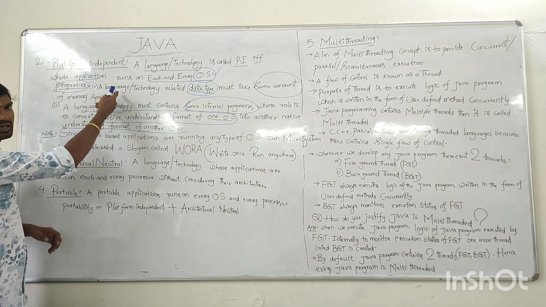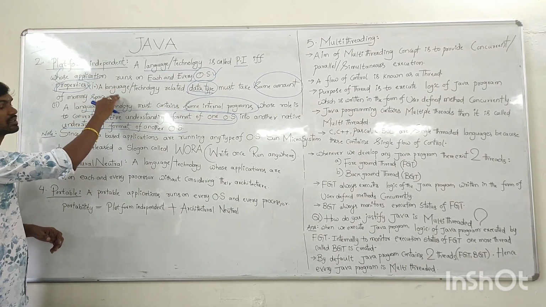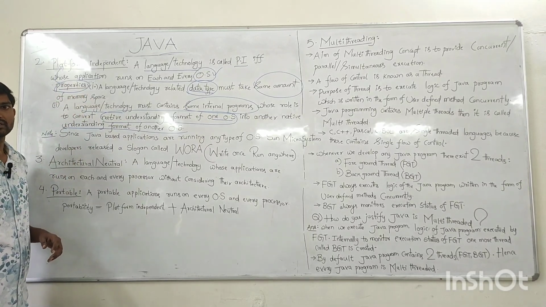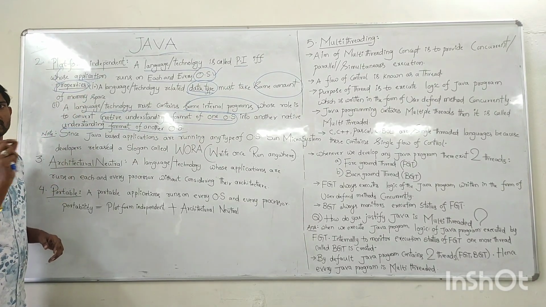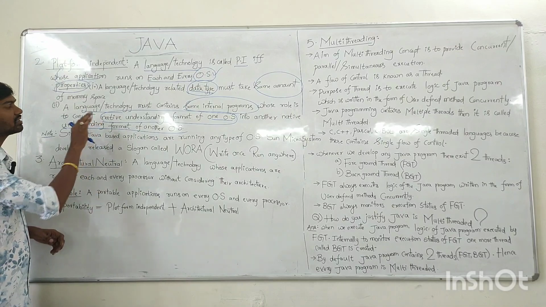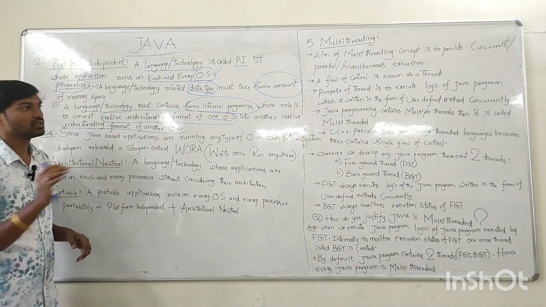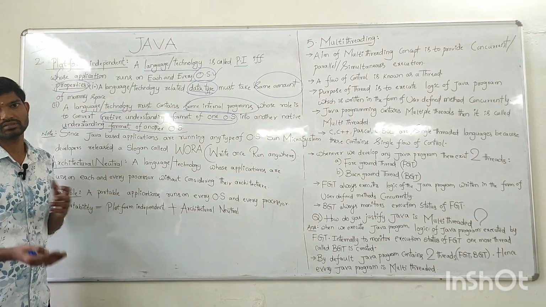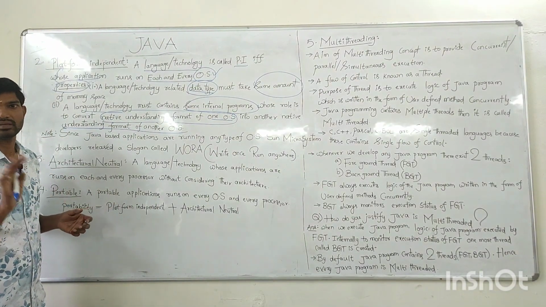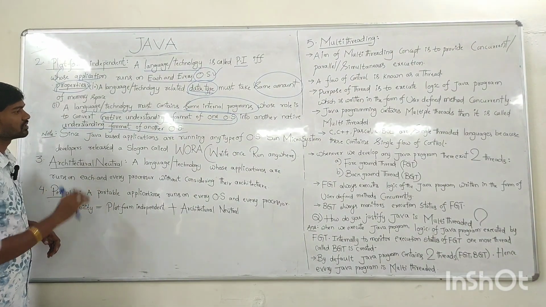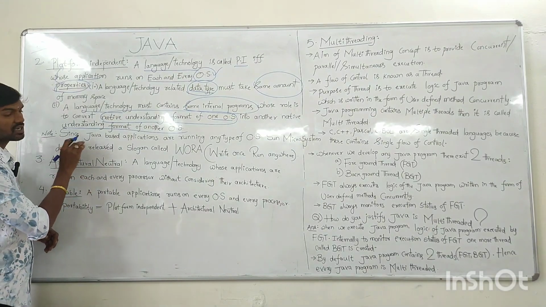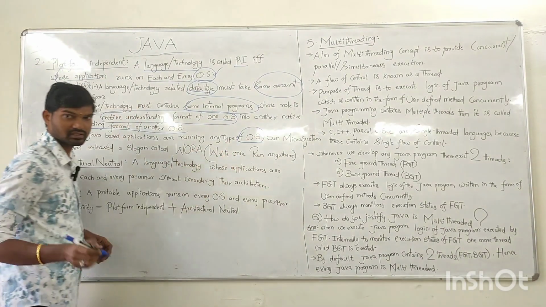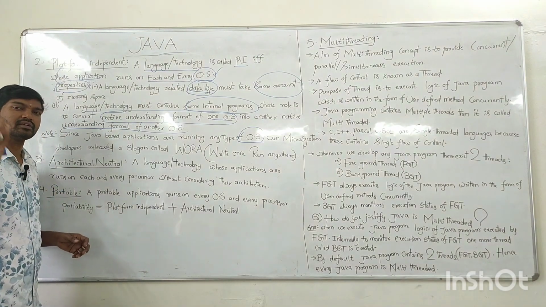Whenever an application or a technology is said to be platform independent, it should satisfy these two properties. The first one is that the same amount of memory space is taken in all OSs, and it should contain some internal programs. These programs convert the understanding format of one OS into the understanding format of another OS. Now, Java-based applications run on any OS, on every type of OS.